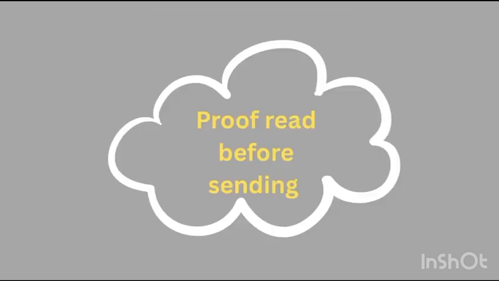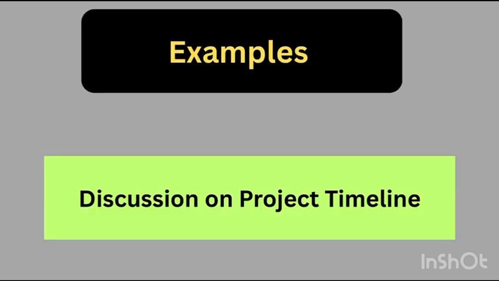After ending the mail, the most important point is proofread before sending. That is, check for grammar, spelling and formatting errors, if any, and correct them. Now we will be using all these 7 steps in examples.